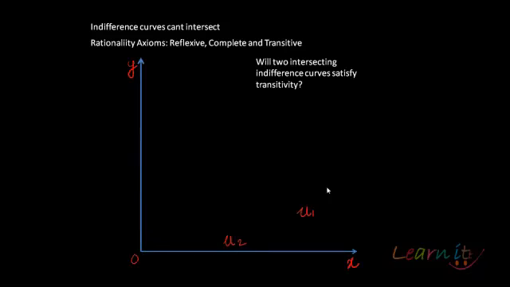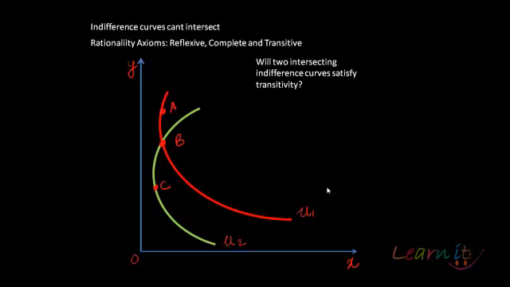Well, let us try to understand whether the transitivity property would be satisfied by two intersecting indifference curves. And in case it is not, then we would say that indifference curves cannot intersect.